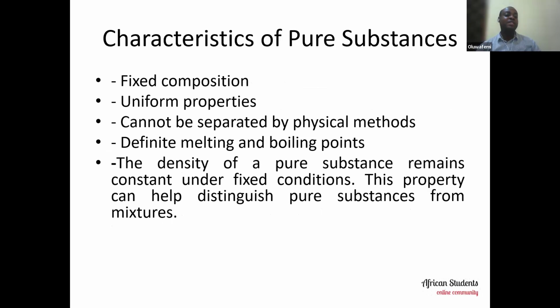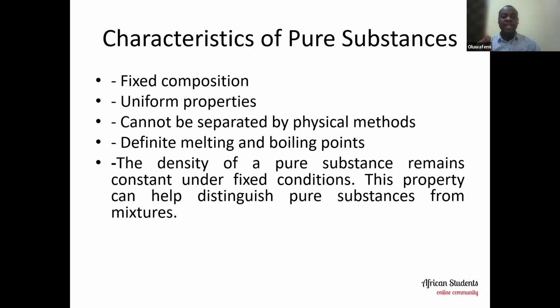Another characteristic is that they have uniform properties. Their properties are not distorted or scattered anyhow. No, their properties are uniform. It's holistic. They are uniform in nature. Another characteristic of a pure substance is that it cannot be separated by physical methods. Although chemists over time have developed other methods to separate pure substances, which are not physical, you can't use a physical method to separate a pure substance.